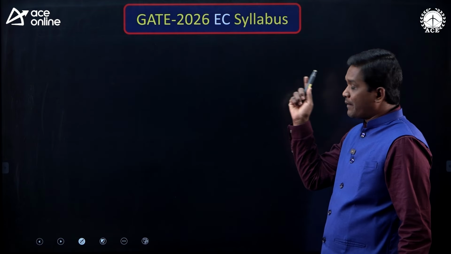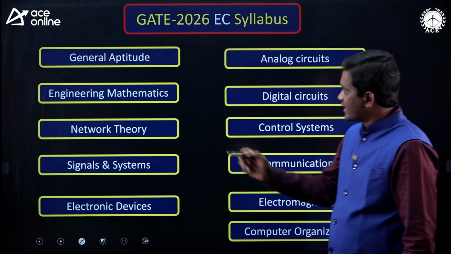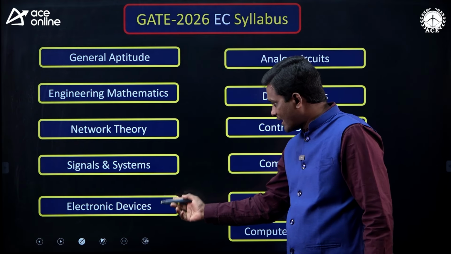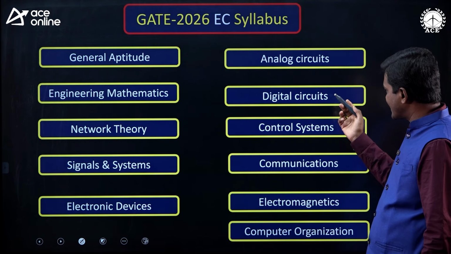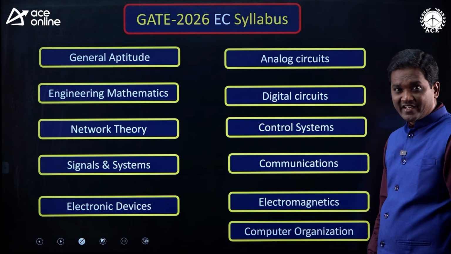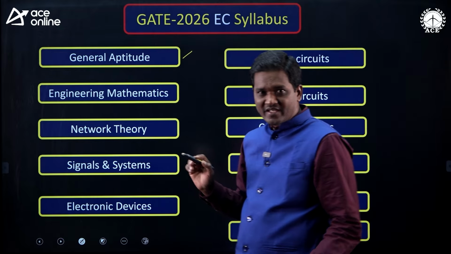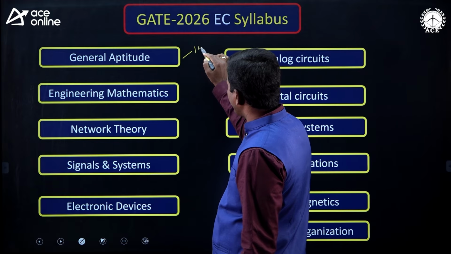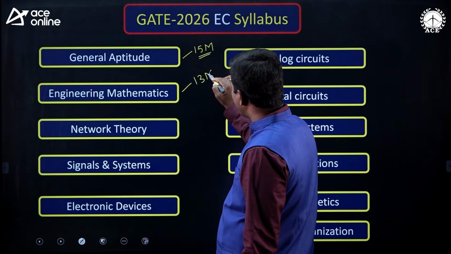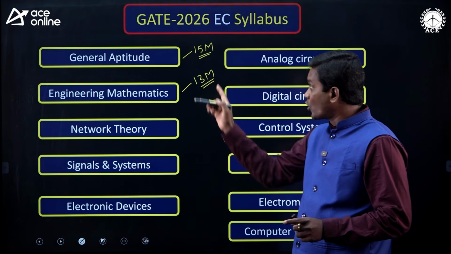First of all, I am explaining GATE 2026 ECE syllabus, what are the subjects you have. General aptitude, engineering mathematics, network theory, signals and systems, electronic devices, analog circuits, digital circuits, control systems, communications, electromagnetics, computer organization. We know that total GATE exam is for 100 marks, in that general aptitude is for 15 marks, and from the mathematics also minimum you are going to get 13 marks. So, general aptitude and mathematics together 28 marks.